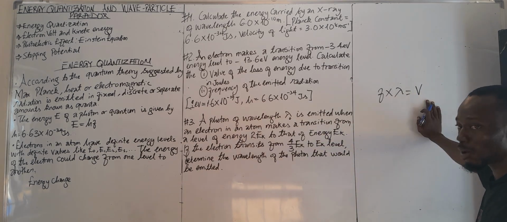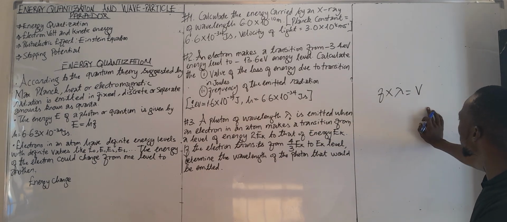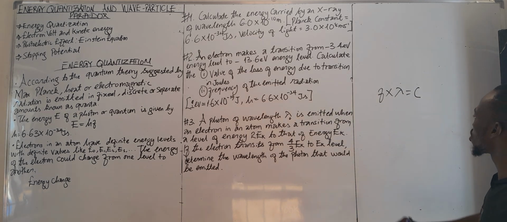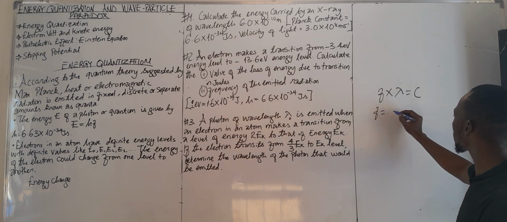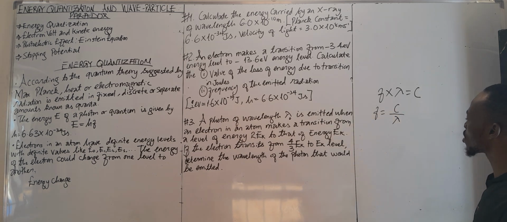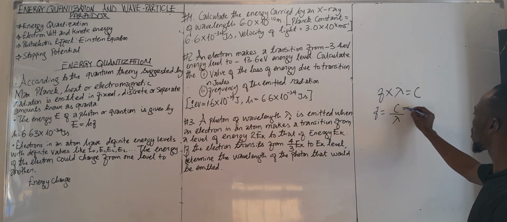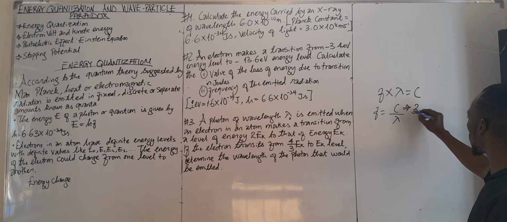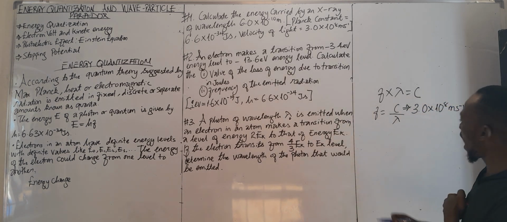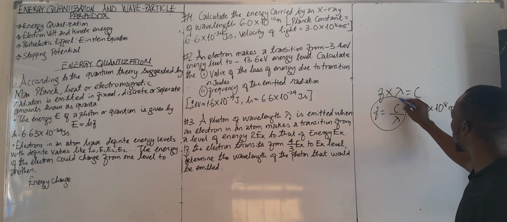We're going to be talking about the speed of light, so I'll be changing this v to c. So frequency is now equal to c over lambda, which is the wavelength. We know that the speed of light is a constant, 3.0 times 10 to the power of 8 meters per second. So I can substitute this value.